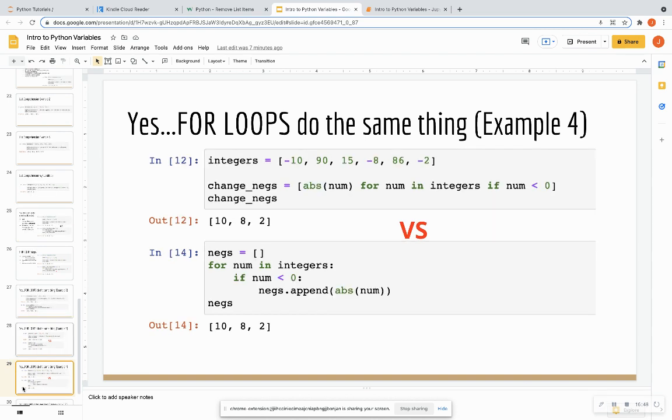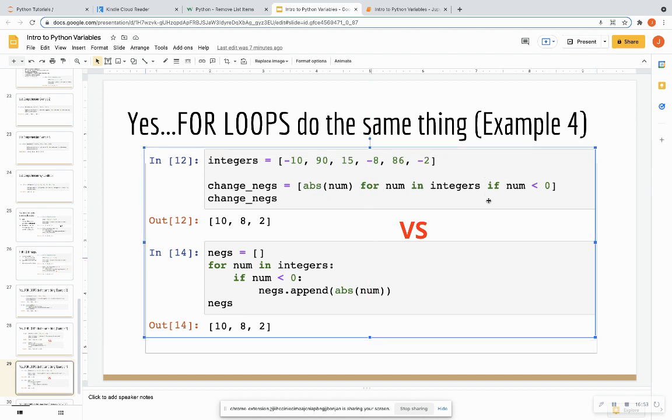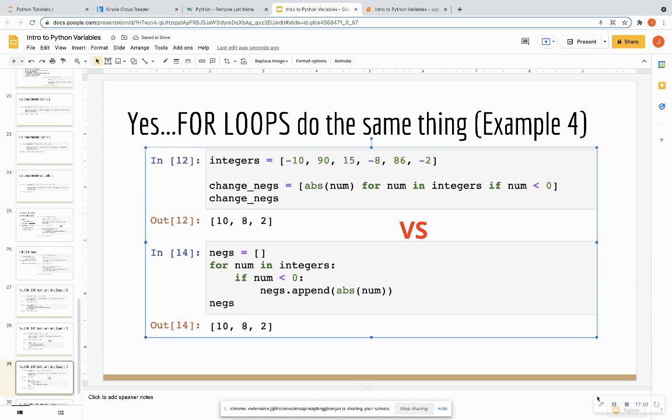All right, let's go through example 4. So this was our absolute value with condition. So now our for loop is going to be expanded to have a condition within it. So here I call a new list for my for loop called negatives, and then I say for num in integers, so it's going to look into this list of integers, and for every number, if the number is less than 0, append the absolute value of that number to my empty list. And then when I type my empty list name, I get the output.